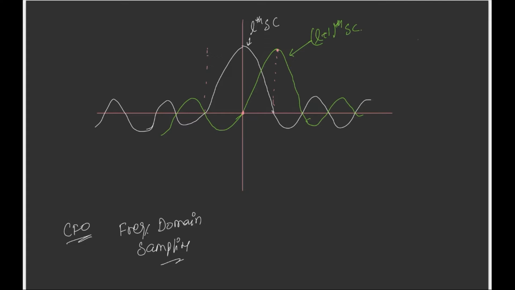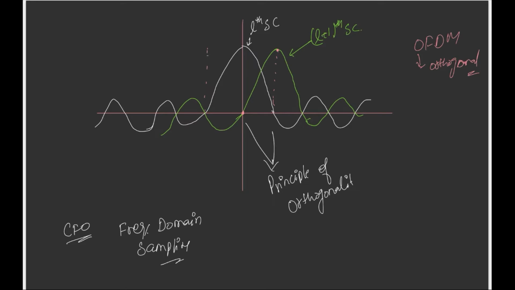We know that in OFDM, this O stands for orthogonal, and this is actually the principle of orthogonality. So I'll reiterate it.